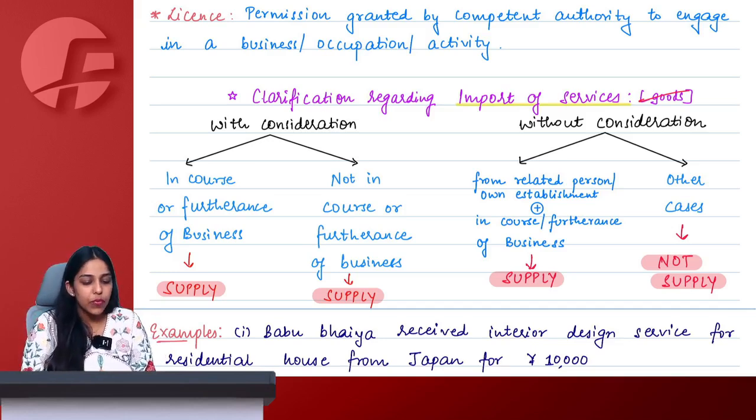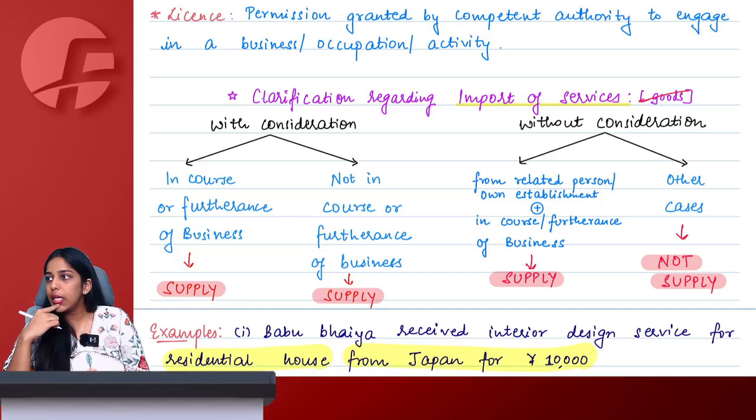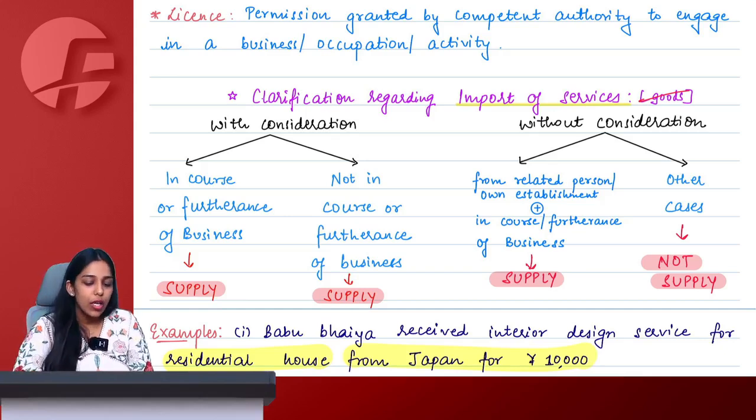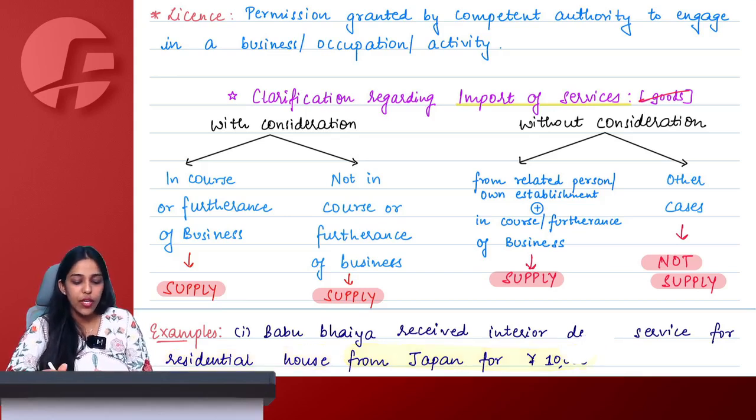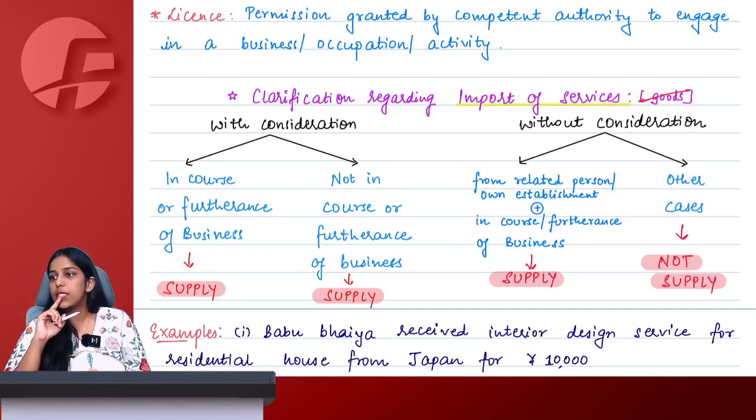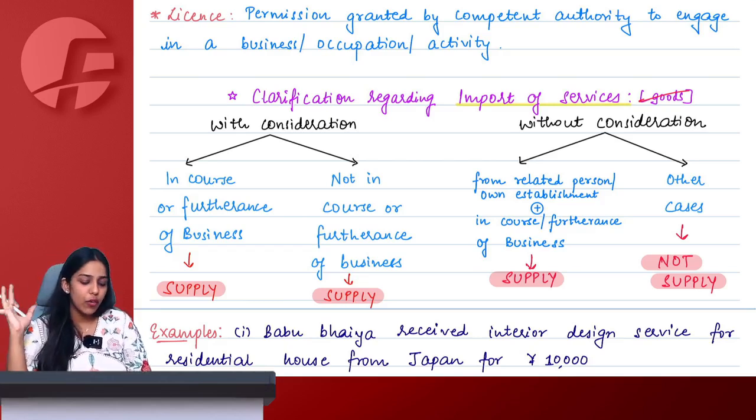Let's say Babu Bhaiya received interior designing services for his residential house from Japan, 10,000 yen. Tell me whether it is supply or not. If it is a supply, then under which section? You have to tell me along with section reference. If supply, which section? If no supply, then okay, no supply. Is it a supply, quickly? Yes or no? Now we don't have all the time.